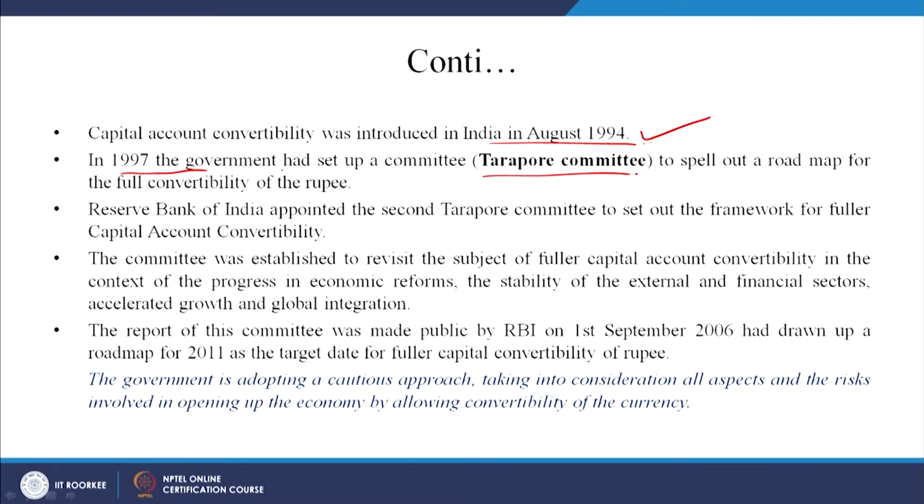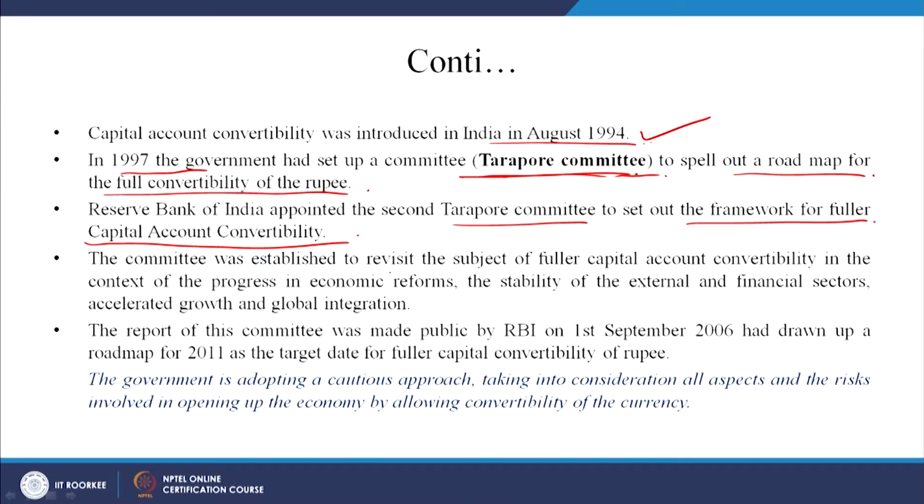In 97, the government set up a very important committee, called the Tarapore Committee, to spell out a road map for the full convertibility of the rupee. Okay. RBI appointed the second Tarapore Committee to set out the framework for full capital account convertibility, because capital account has its own difficulties. So, they set up a committee to discuss that. The committee was established to revisit the subject of full capital account convertibility in the context of the progress in economic reforms. So, as reforms were happening, they started thinking whether we should move ahead towards full capital account convertibility.